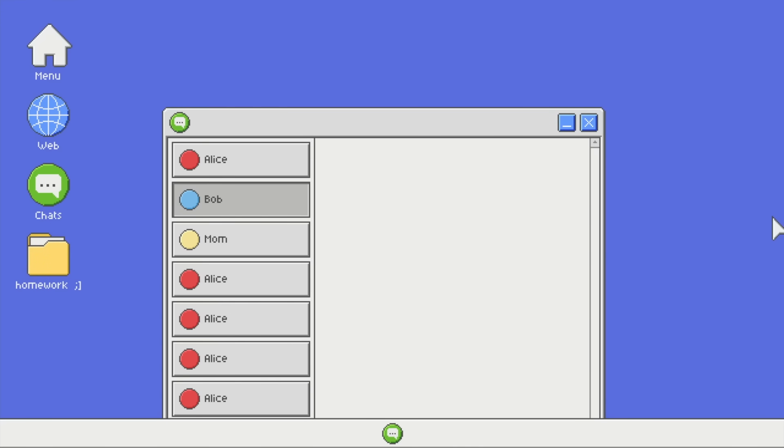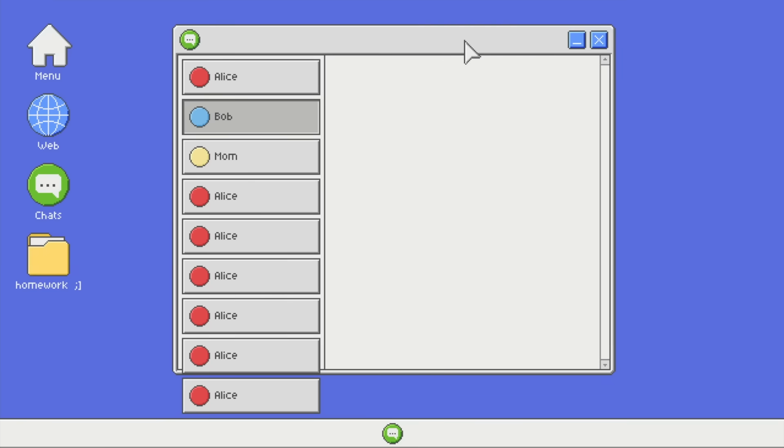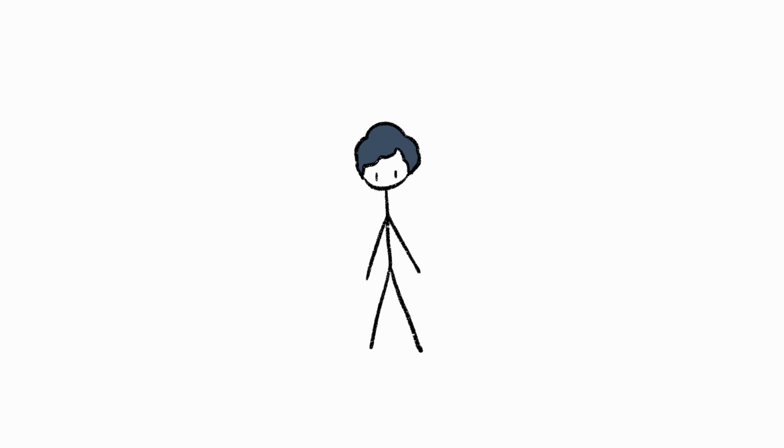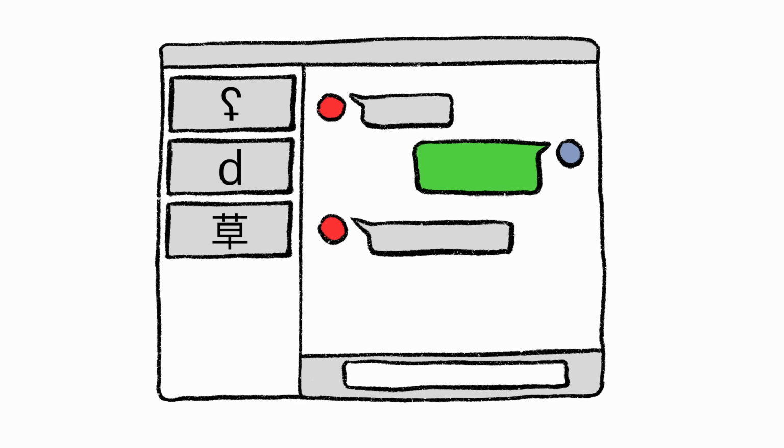Now I know some of you may have noticed that if I add more than 7 contacts, the list starts to overflow. While I could find a way to fix this, the easier solution is just to not have more than 7 friends. Imagine having more than 7 friends. With the contact list out of the way, I moved on to the more important part of this message app, which are the actual messages.